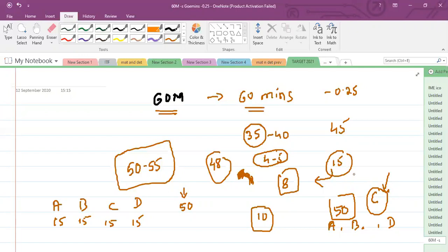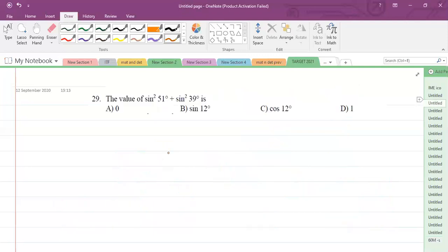Let me consider a few questions from 2020 CET. Students who don't know integration and differentiation, don't worry. Today I am taking some sample examples, but from the next class onwards, I will start concepts like relations and functions, sets, and trigonometric functions. All of these first 10 to 12 questions are from the recent 2020 CET examination.